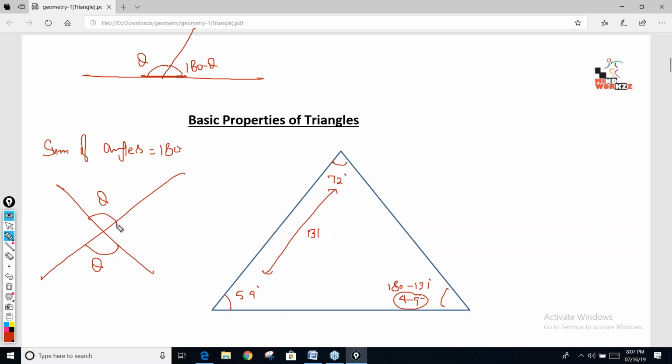The angle made on a straight line is 180. So here, if this angle is theta, can you say this angle is 180 minus theta? Because this is a straight line. So if this angle is theta, this angle is 180 minus theta. This angle is 180 minus theta, so this angle will be theta. Again, the vertical opposite angles come out the same.